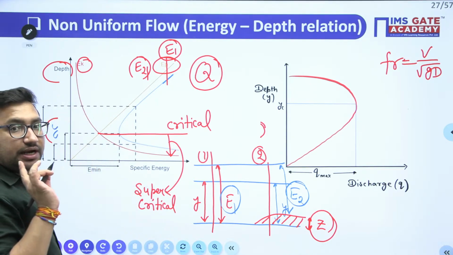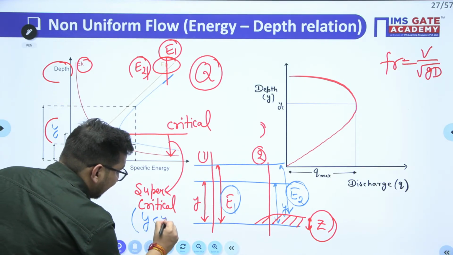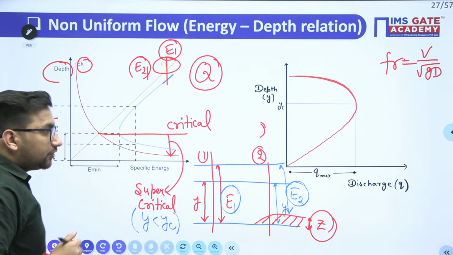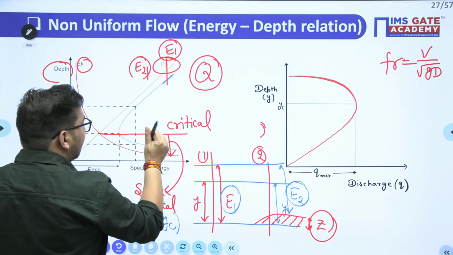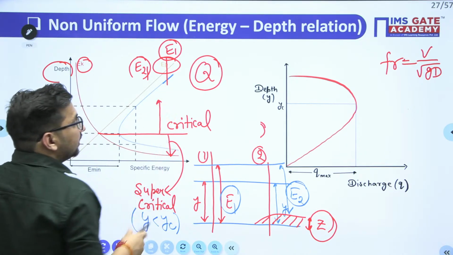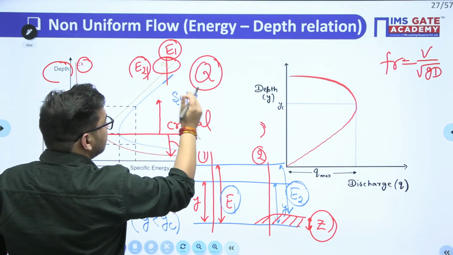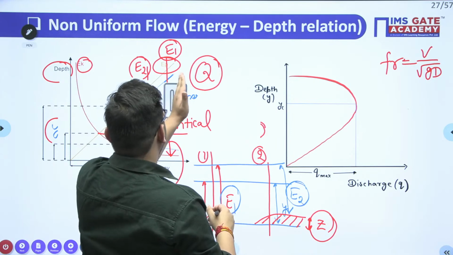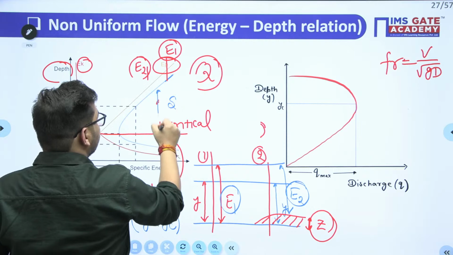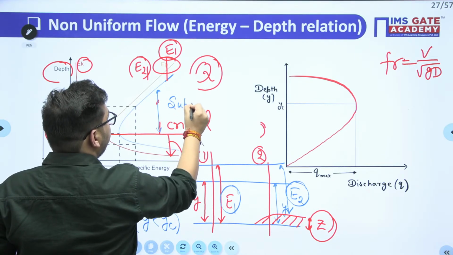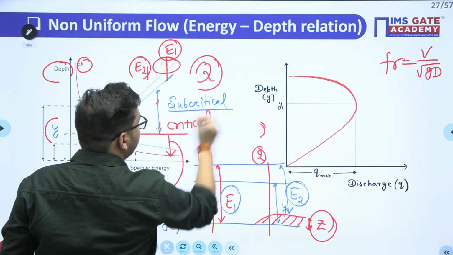It means for supercritical flow, your depth of flow is going to be less than the critical depth. And the flow above this critical line is going to be subcritical. Clear?